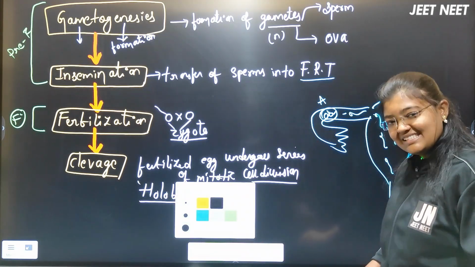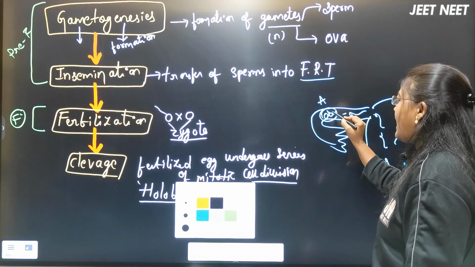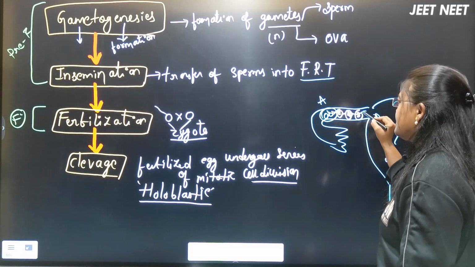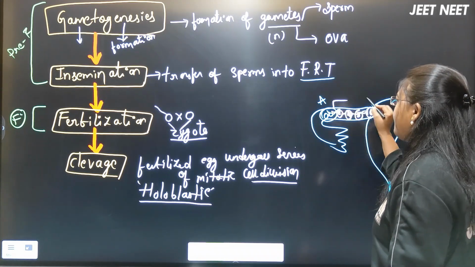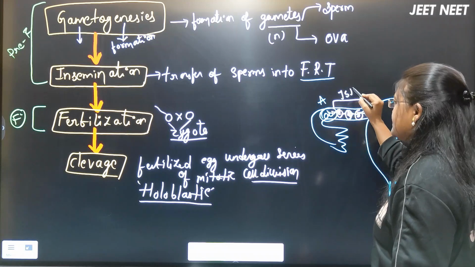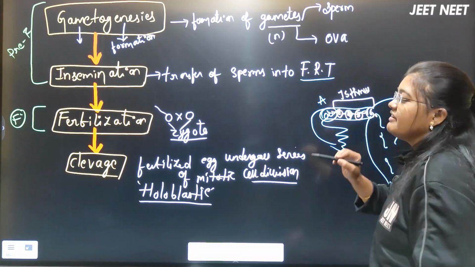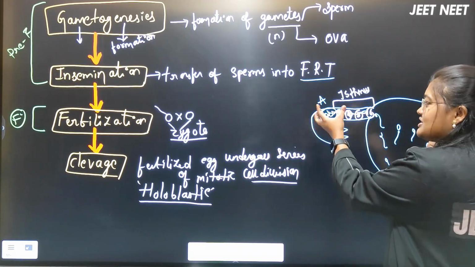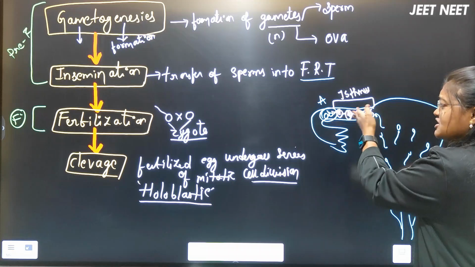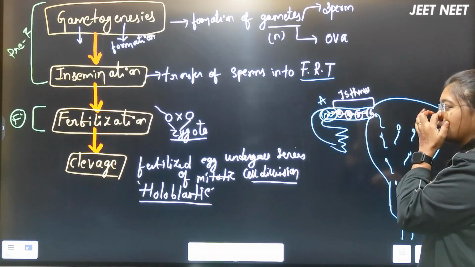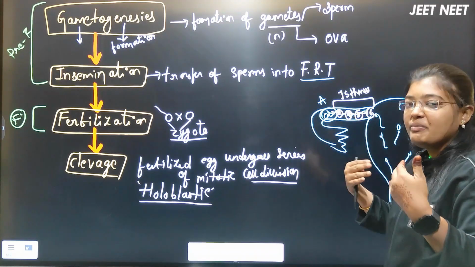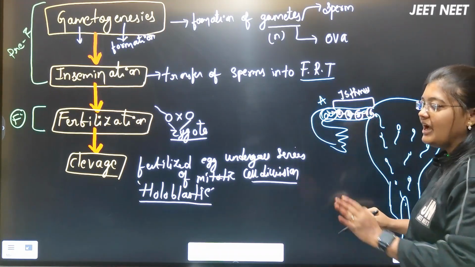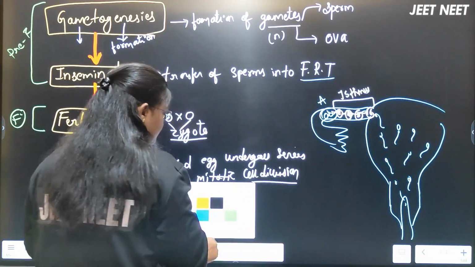After the zygote formation is completed, the zygote undergoes division: the 2-celled stage, 4-celled stage, 8-celled stage, 16-celled stage. This is the place we call the isthmus, where the cleavage process will happen. The zygote starts moving towards the isthmus and the uterus by the help of the ciliary movements in the fallopian tube. In the next class we will understand this process in more detail.